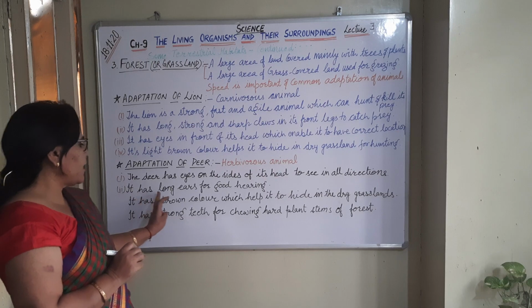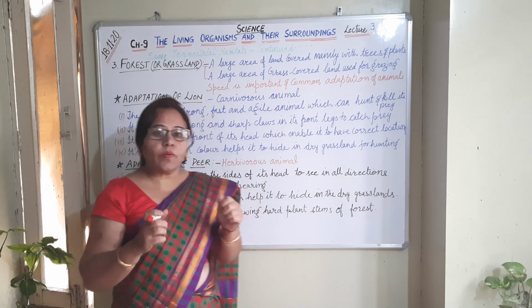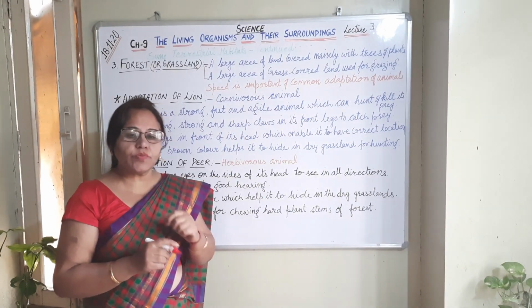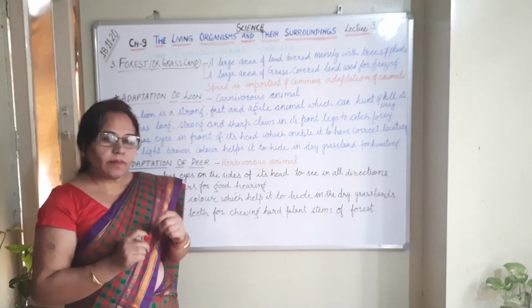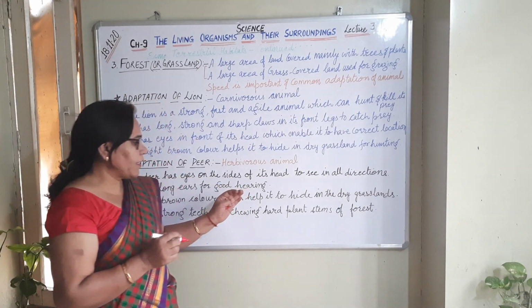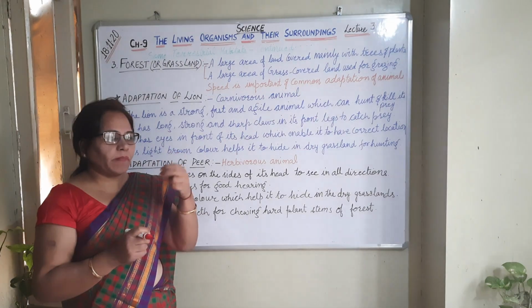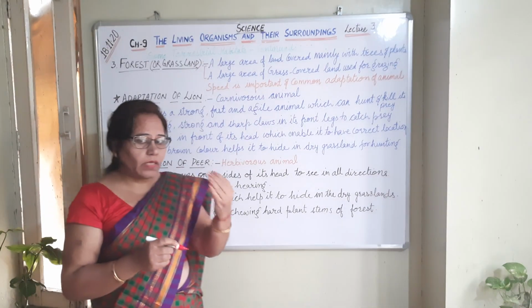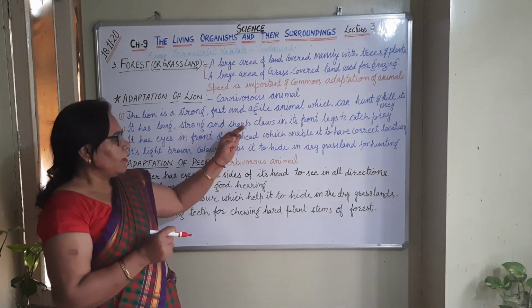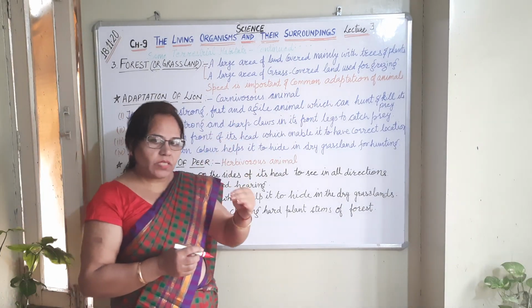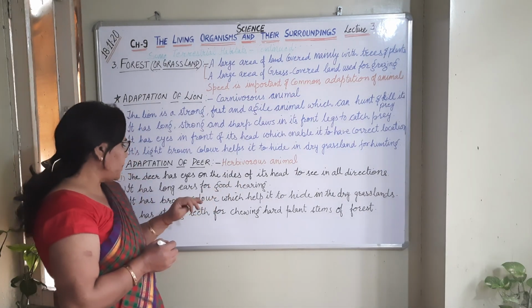Another adaptive feature is that it has long ears for good hearing. You know, the animals found in the forest or grassland usually have a good sense of hearing. The purpose is that the prey can detect even a very small sound made by the predator, get an idea of the predator's approach, and run away from there. Similarly, carnivores also have the same feature for the same purpose, to get the correct idea of their prey.